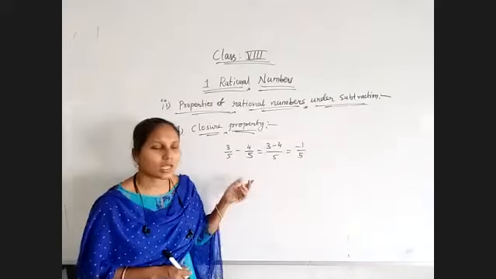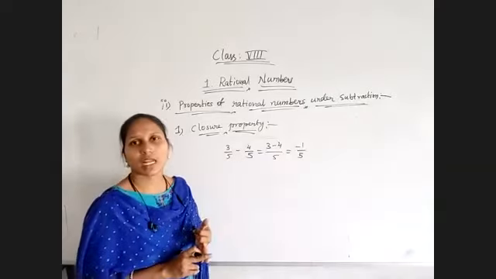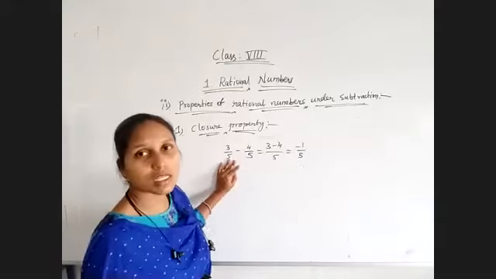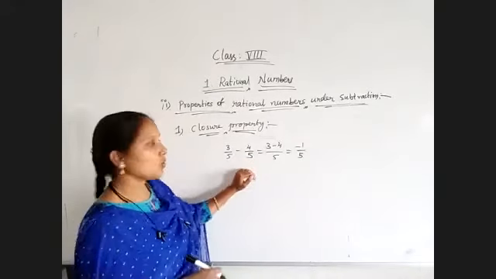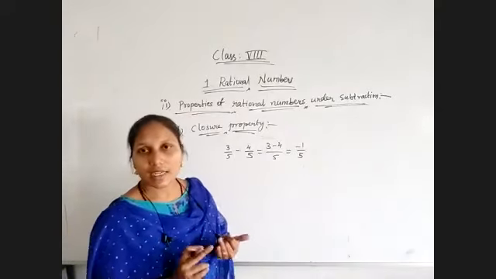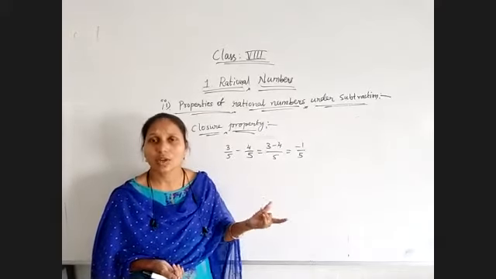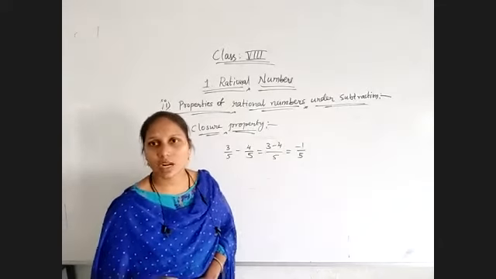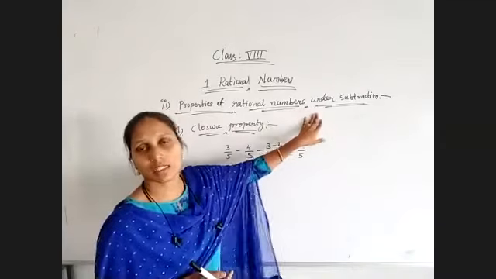In previous classes, natural numbers and whole numbers do not hold the closure property under subtraction. But integers and rational numbers will hold the closure property under subtraction also. So remember this point: integers and rational numbers hold the closure property under subtraction, whereas natural numbers and whole numbers do not satisfy any properties under subtraction.